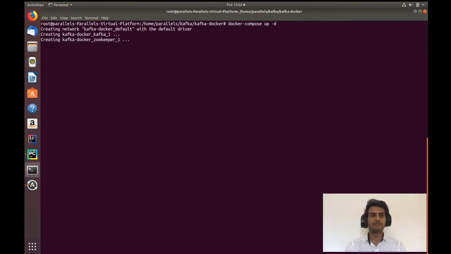That is constructing one Kafka cluster with one broker and one zookeeper in my local environment. Now I will create one topic on this broker. I have already shown you how to do that in previous videos, and I'll do it now. I'll say docker exec -it. Before that, I need to know where it is running, so I'll say docker compose ps.